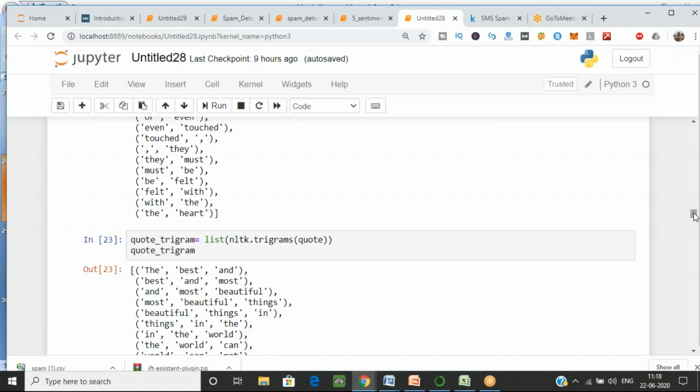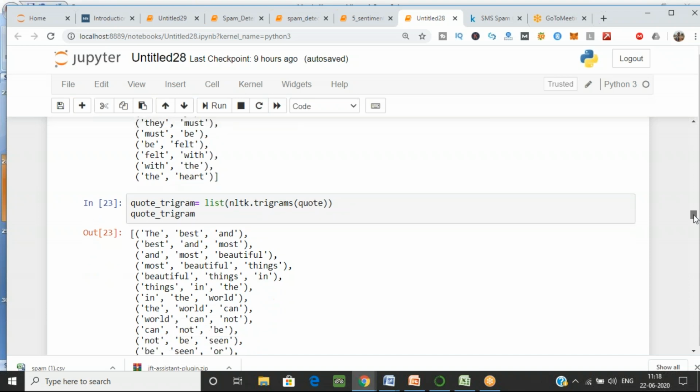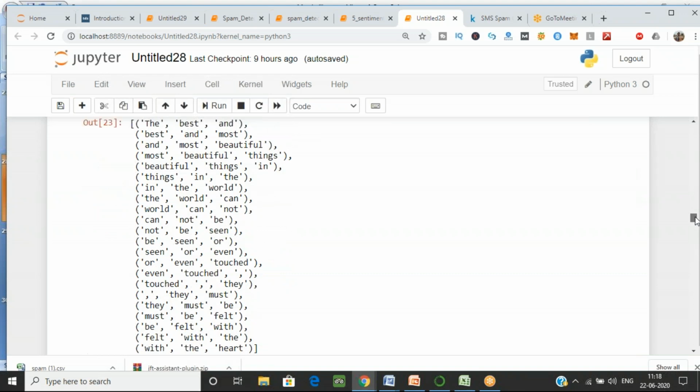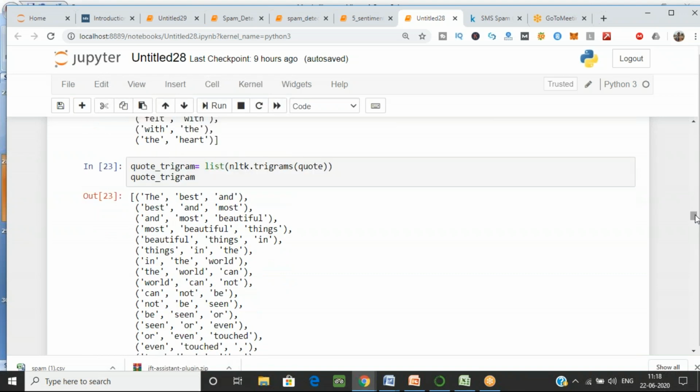Okay, that's good. Now tell me, what about n-grams? If I want to divide it into 4 or 5 consecutive words, what do I have to do? In which value do I have to pass a numeric value?